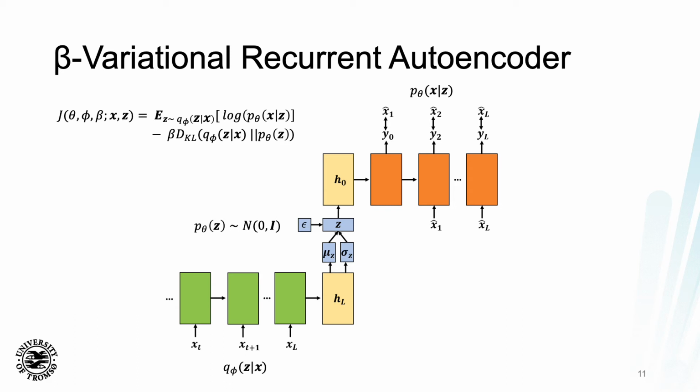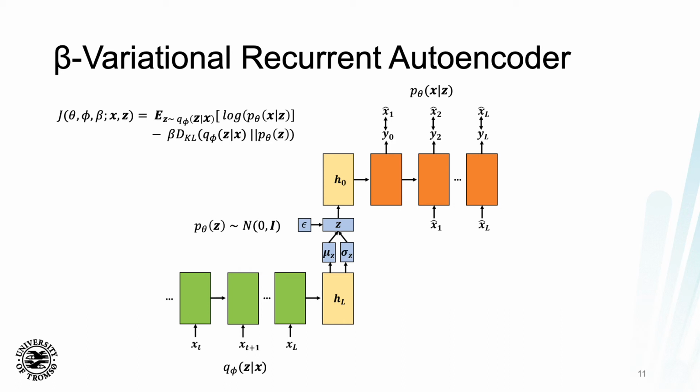Further, we assume that the latent variable z is normally distributed with a mean of 0 and a covariance corresponding to the identity matrix. In the recurrent autoencoder architecture, we utilize the mean squared error as the loss function. Basically it's just the reconstruction loss, where you're trying to recreate the input as best as possible. In this case, however, we see the loss function defined as J here, which is a variational lower bound that we try to maximize.